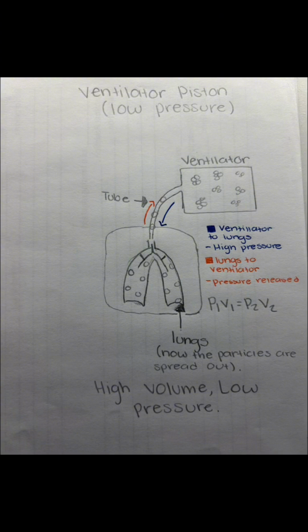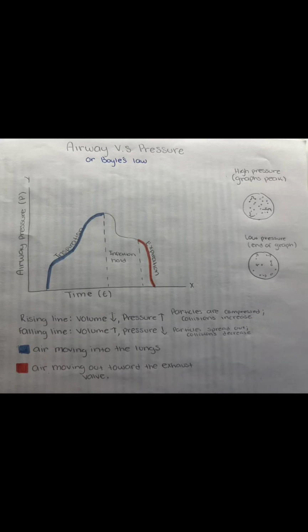Now here's a graph representing the mechanical ventilator but using Boyle's law. Let's talk about the inspiration first. This represents the work being done to overcome the resistance of the airways. We're packing more matter into a confined space. Now the inflation hold. This brief pause is critical for diffusion. It keeps the pressure steady so the gas particles can distribute evenly into the smallest part of the lungs.